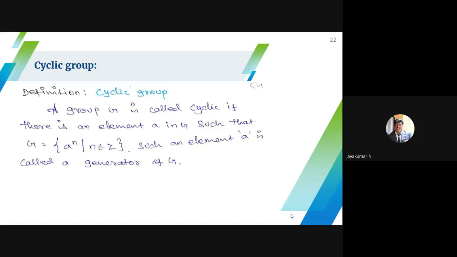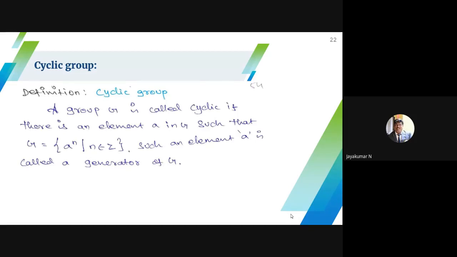Suppose you consider U8. U8 is nothing but the set of all integers which are relatively prime to 8. The numbers are 1, 3, 5, 7, under multiplication modulo 8. So what is the inverse of 3? 3 times 3 is 9, and 9 is congruent to 1 mod 8. So the inverse of 3 is 3. So 3 cannot generate all the elements.